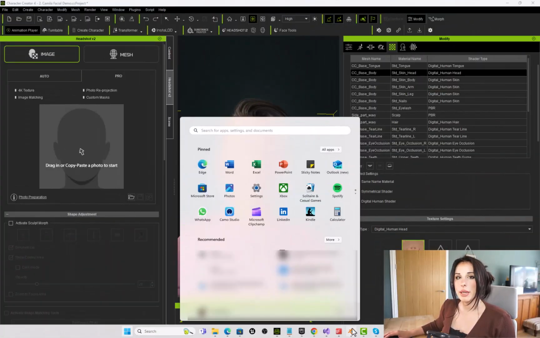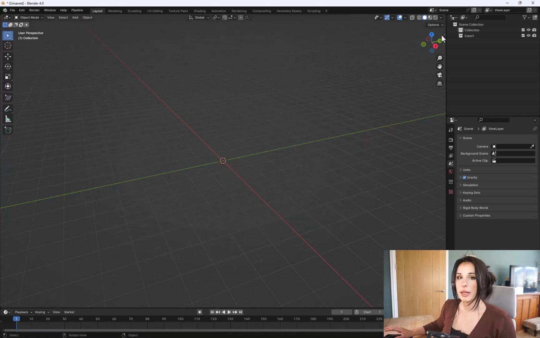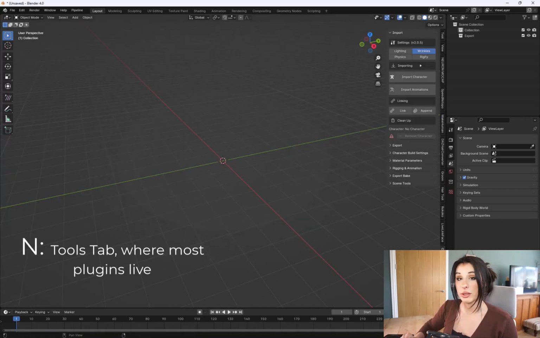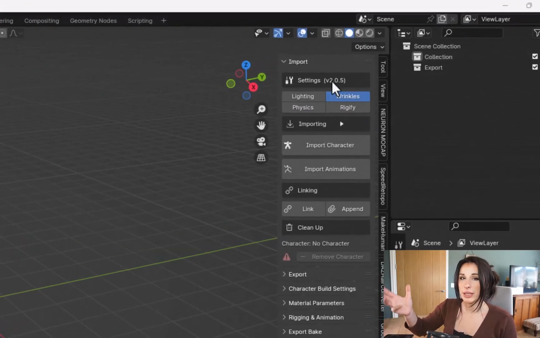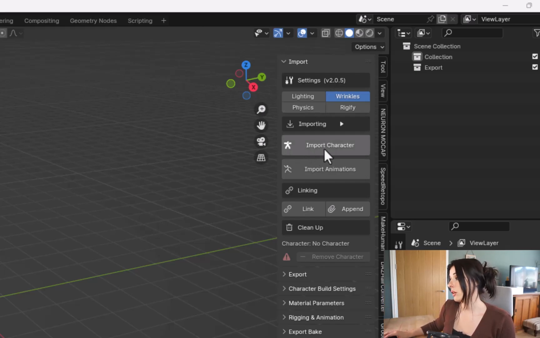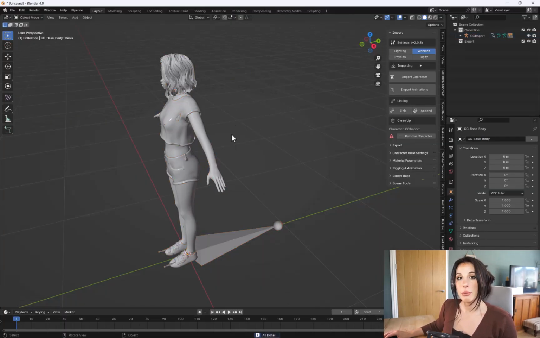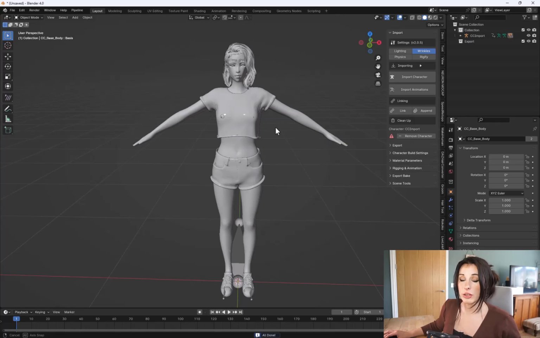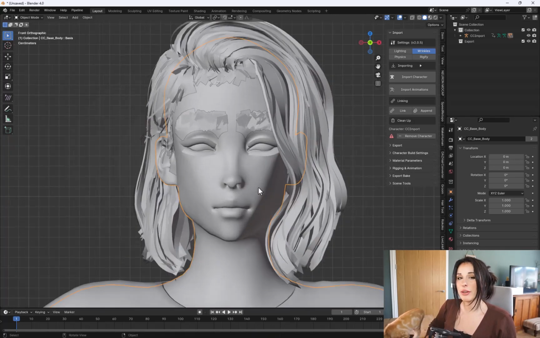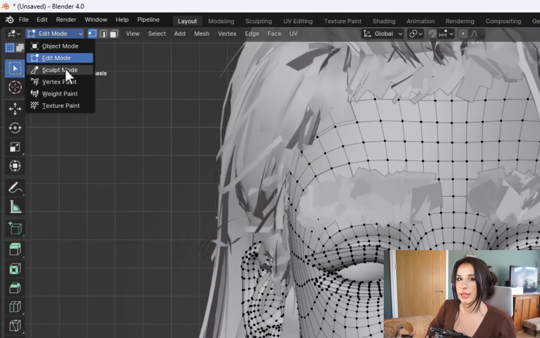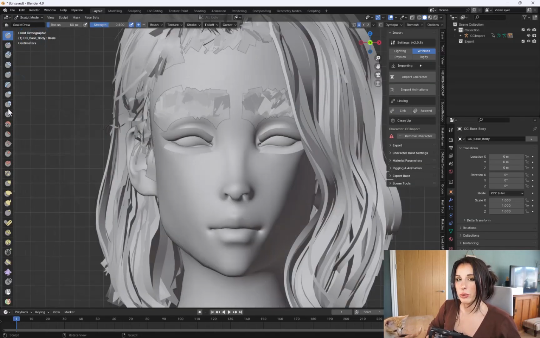So I can just hop into Blender and I can see from my tools, if you hit N on the keyboard, that will bring up your tools tabs, and this is where the CC pipeline lives. This is where you can easily import your characters. So just click on the import button and that brings my character with all its textures into Blender. Select your character and go to object mode and select sculpt, and then you'll see all your sculpting tools and you're now ready to sculpt on your character.